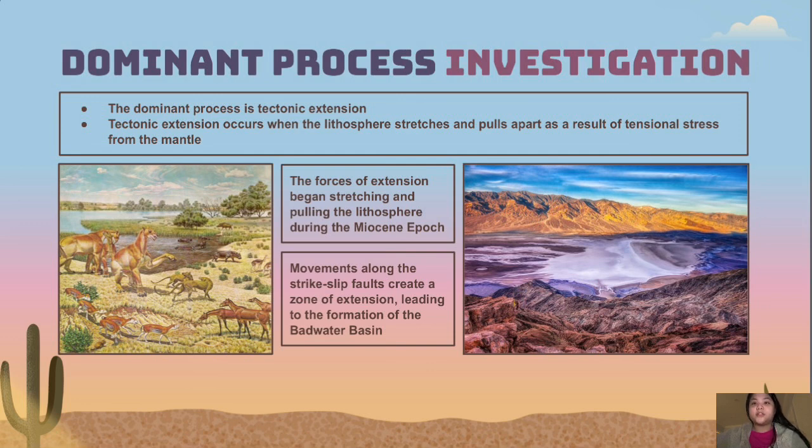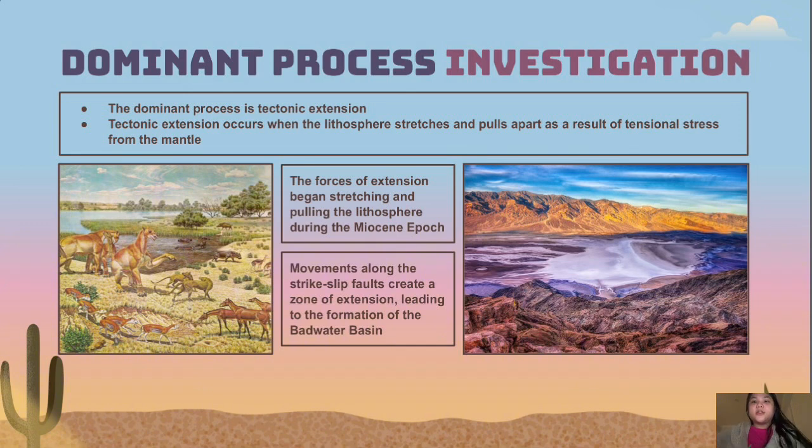The core of the Earth is extremely hot, and this heat warms up the mantle, which makes the material near the core expand and become less dense. As the material becomes lighter, it rises towards the surface until it reaches the crust of the Earth, and it spreads out horizontally. This would then cause the crust of the Earth to break along normal faults, and some land would move downward, which creates low-lying valleys, known as grabens, like Death Valley, for example, while other land that remains high would become horsts, like the Panamint Range, and this range is located next to Death Valley.